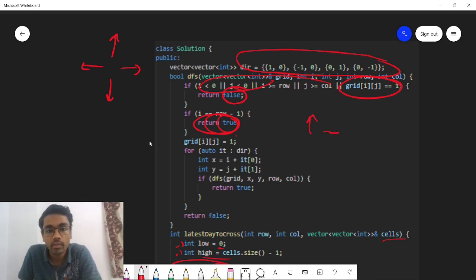Now before exploring, just mark the current cell as water or visited, one and the same thing in our scenario. So after marking this cell as visited, explore all the paths by going onto the top, right, bottom and left. So there will be new x and y coordinates based on this direction vector that we have created. Now after getting the new coordinates, again explore the path, and if in any of the paths you are able to reach the bottom row, simply return true. Now after trying out each and every possible path, if you are not able to get the answer, or if you are not able to reach the bottom row, simply return false.